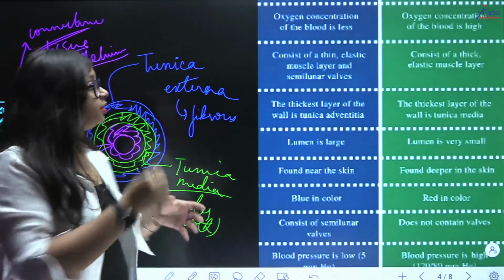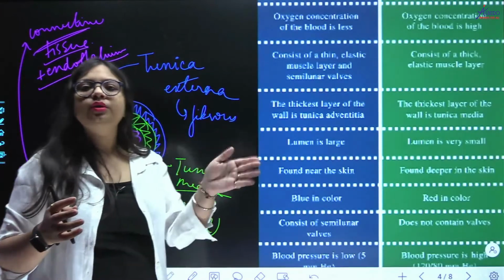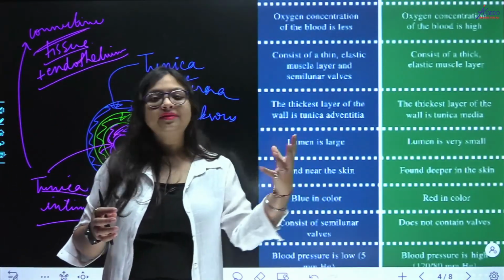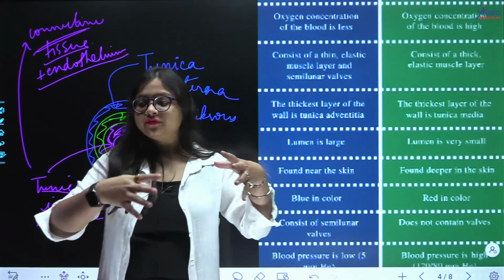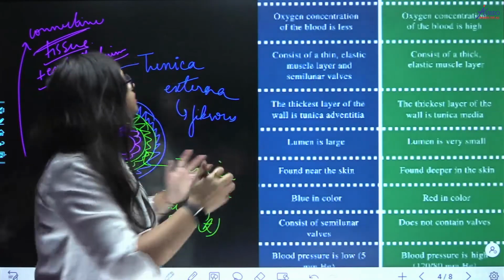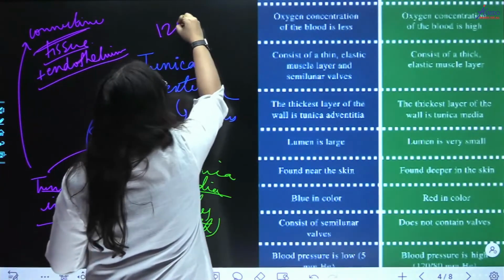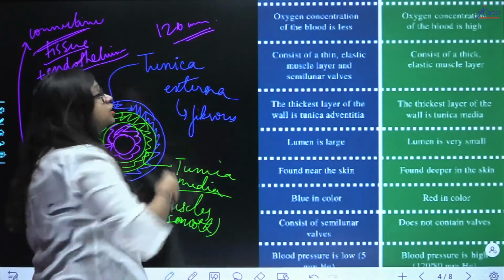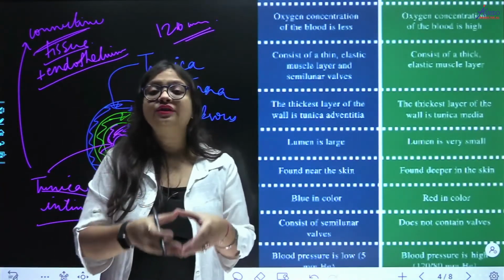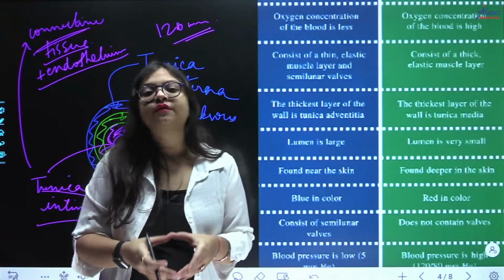I told you there are two types of blood pressure. I explained that in the cardiac cycle, right? When there is ventricular systole, the ventricles are pumping blood into the arteries, and at that time the pressure is 120 millimeters of mercury, which is a very high pressure. So to endure that very high pressure, the walls of arteries must be thick.